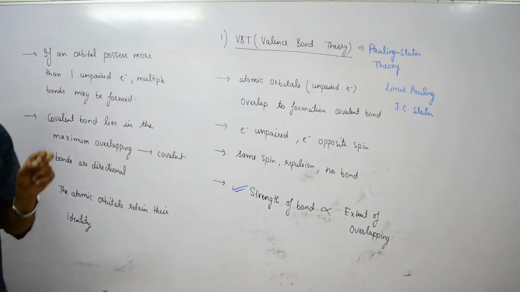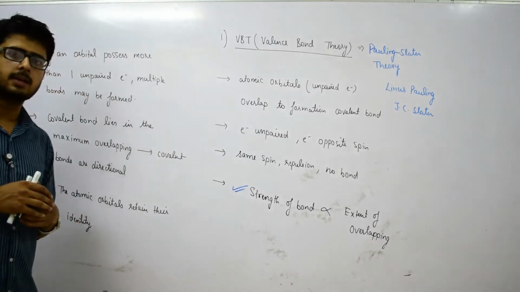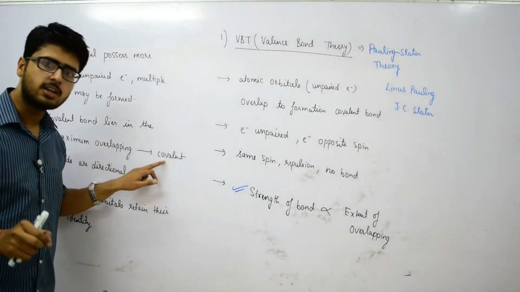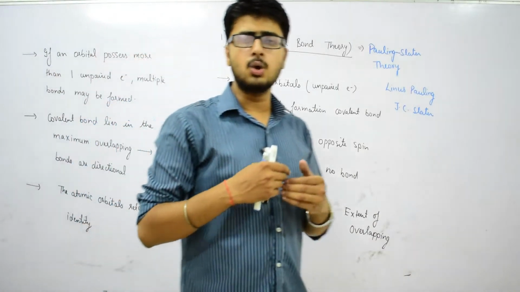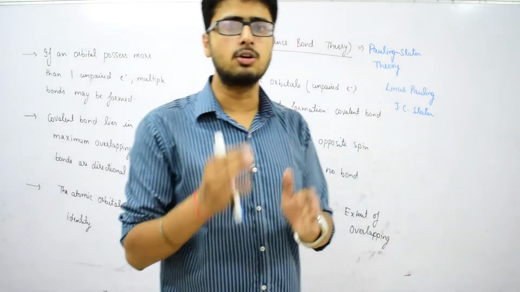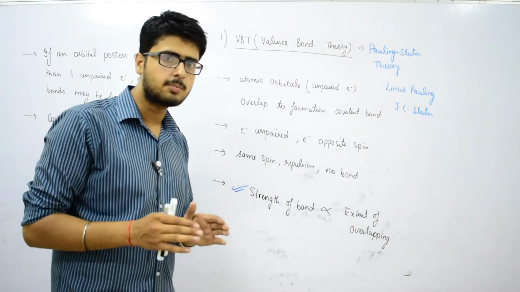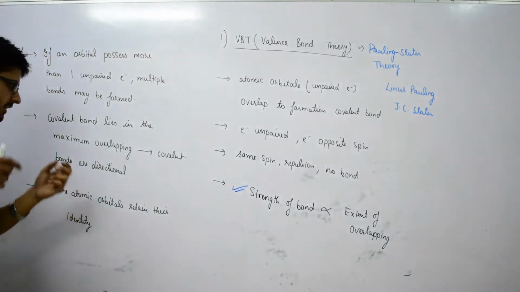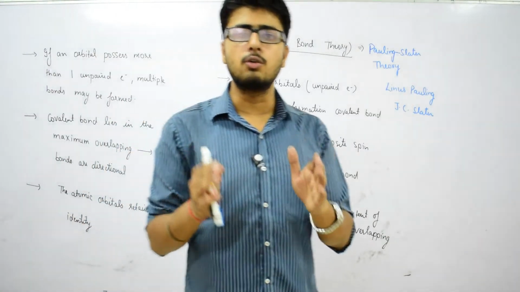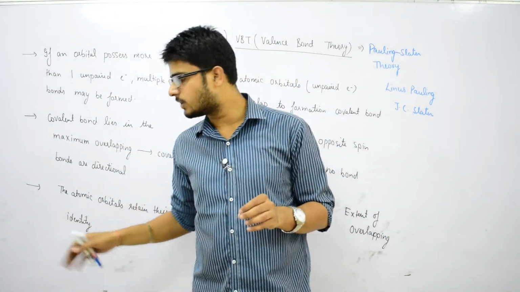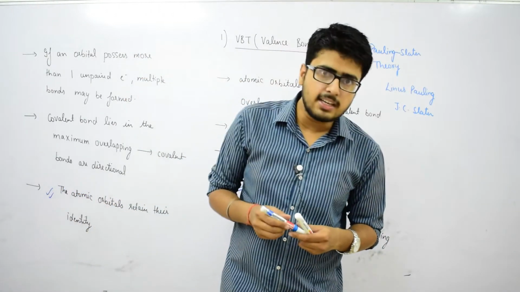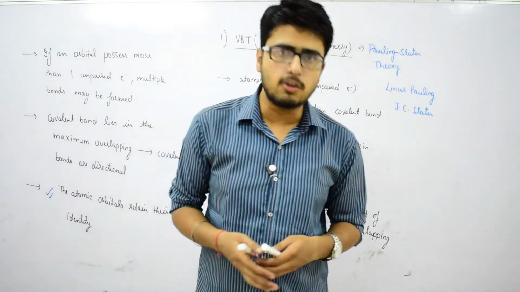Covalent bond always lies in the direction of maximum overlapping. That is why we say covalent bonds are directional in nature, because they will lie in that direction wherever the overlapping will be maximum. And the last point says that the atomic orbitals retain their identity even after the formation of covalent bonding.